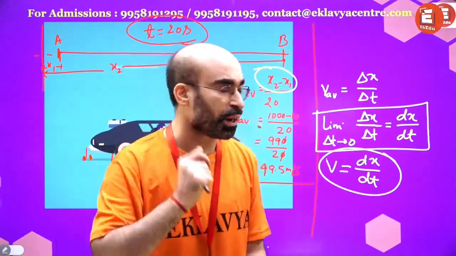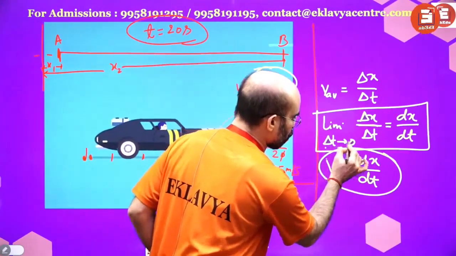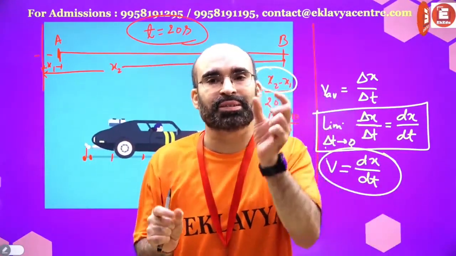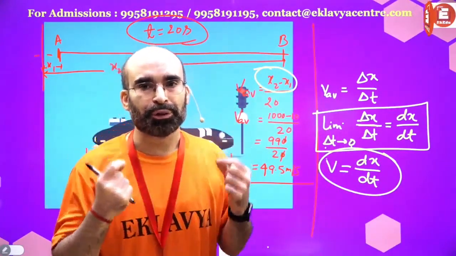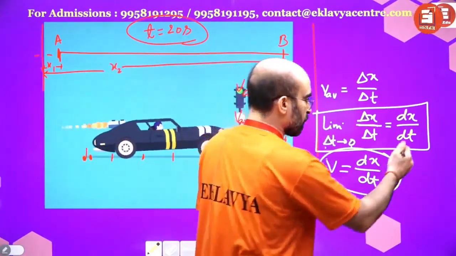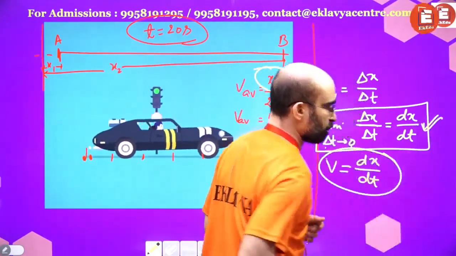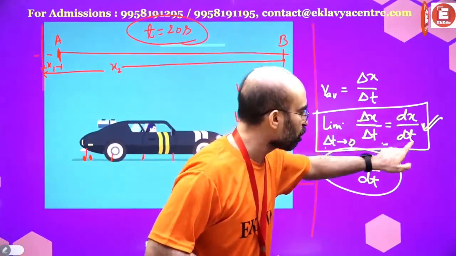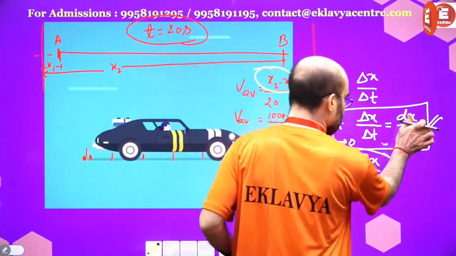In that tiny duration, with delta t approaching 0, the speed or velocity will be this. Understood? Very small displacement, very small time duration. Got it?